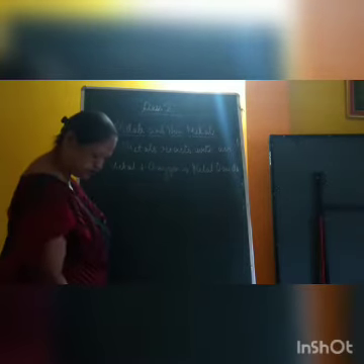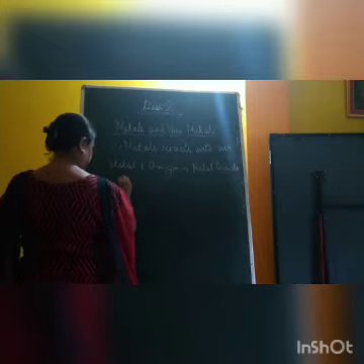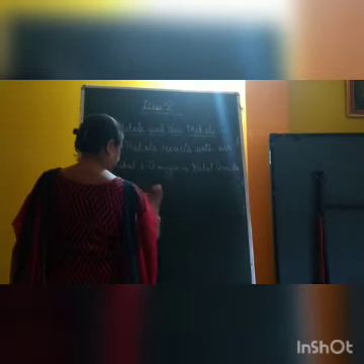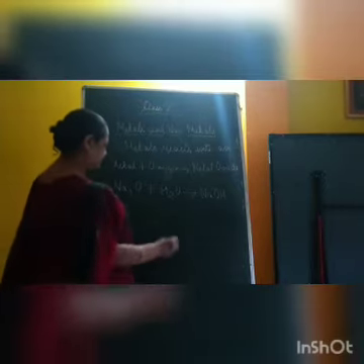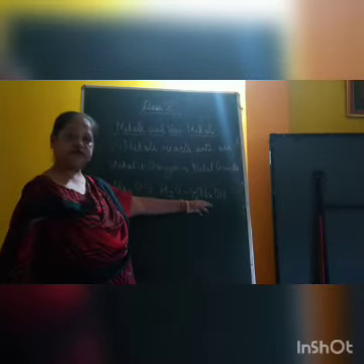Especially sodium oxide, Na2O, will react with water and form sodium hydroxide, which is an alkali, and it is soluble in water.